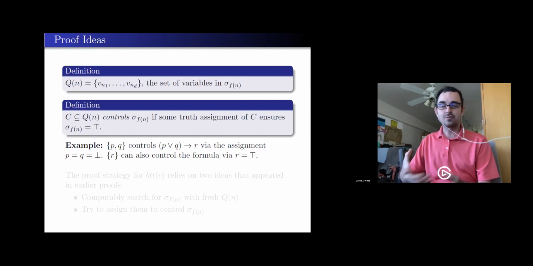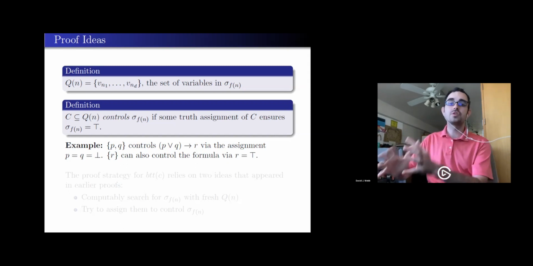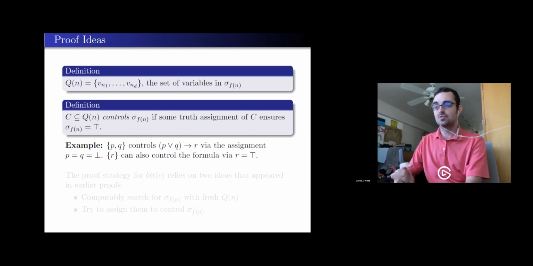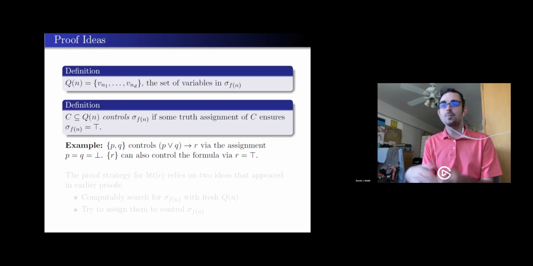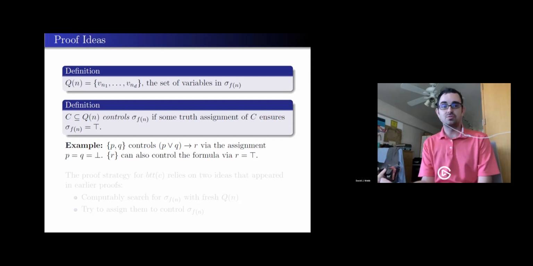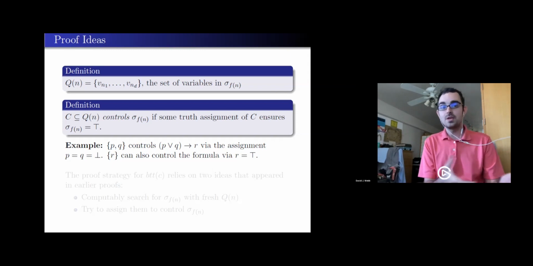Some subset C, for control, controls a table if there is some truth assignment, maybe not every truth assignment, but some assignment of C to force the table to be true. So for instance, if I have maybe P or Q implies R, there's a couple of sets that could control this. PQ could control it because I could set them both to be false, and now a false proposition proves everything. Or I could make R true, and now no matter what P and Q are, the entire formula is true. So there are maybe multiple sets. They could be disjoint, they could be mixed, that are able to control a table.